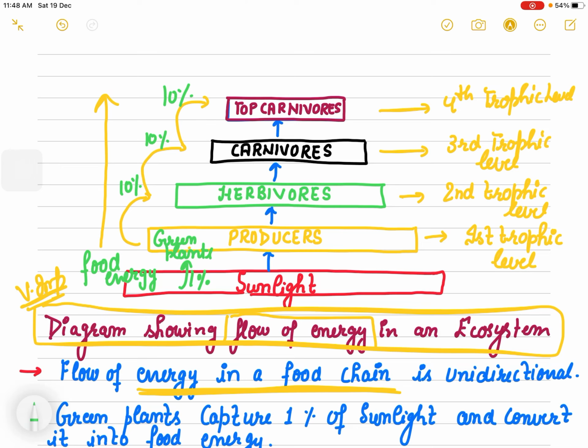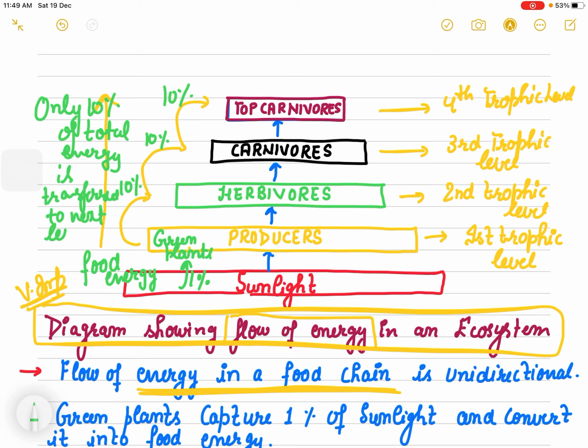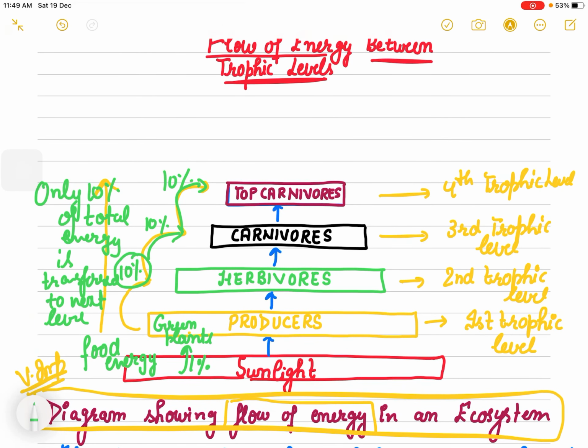So only 10% of the total energy is transferred to the next level, only and only. Herbivores की जितनी energy they have gained उसका 10% will be transferred to carnivores. Carnivores की energy का 10% will go to the top carnivores. Then you will ask, ma'am, where is the 90% going?